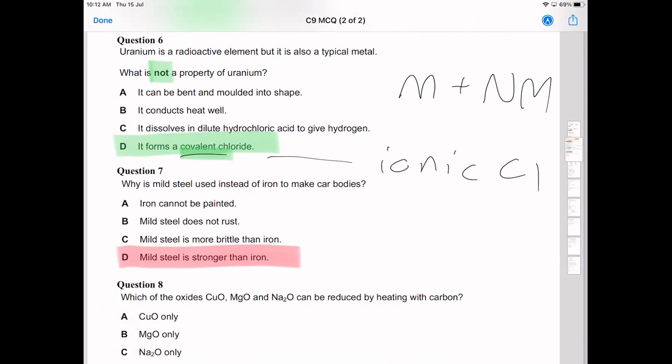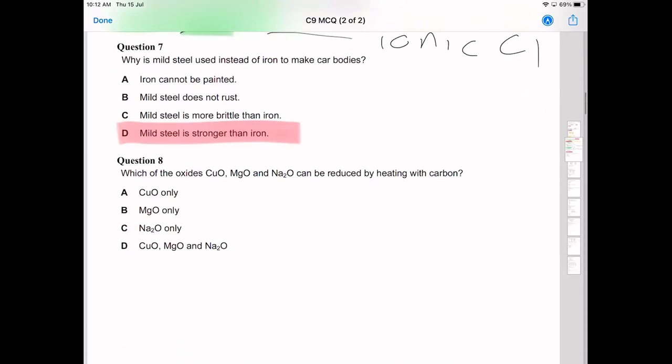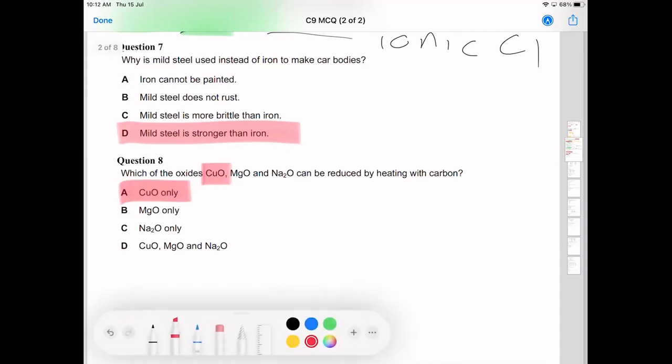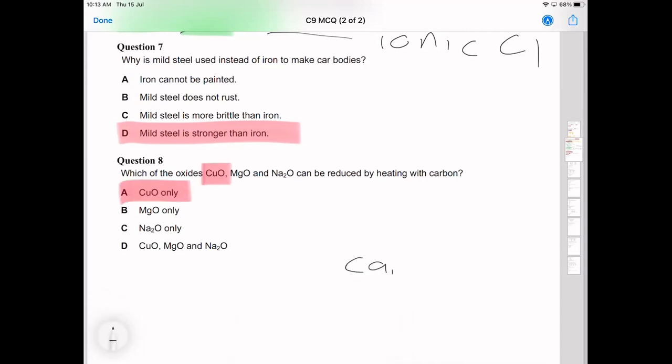No. Good, happy days. Which of the oxides, copper, magnesium, and sodium can be reduced by heating with carbon? So you've got to remember your reactivity series, and anything that is below carbon on the reactivity series can be reduced with carbon. So in this case, it would be copper oxide only. If you look at your reactivity series, carbon would be here, copper would be below it, magnesium would be above it, and sodium would be above it. So anything below carbon can be extracted with carbon. Any problems there?